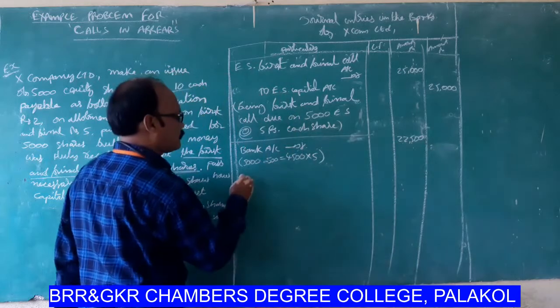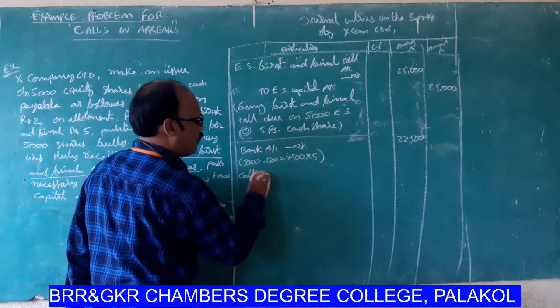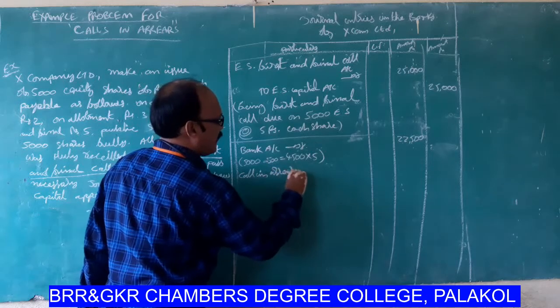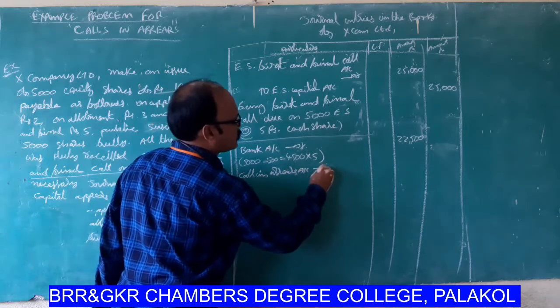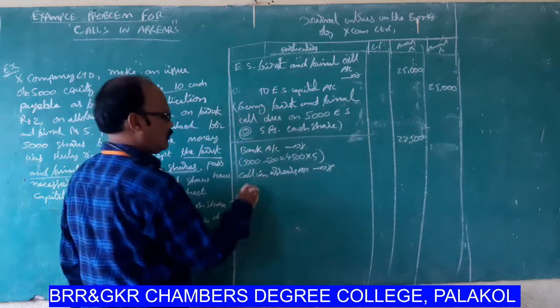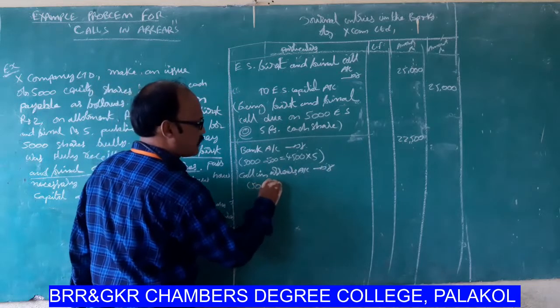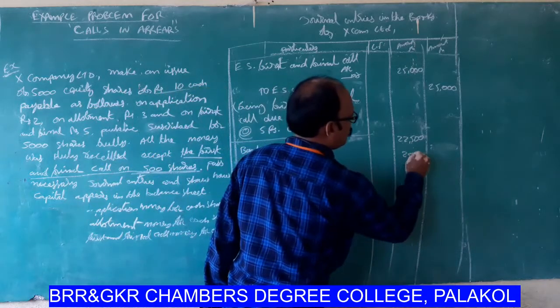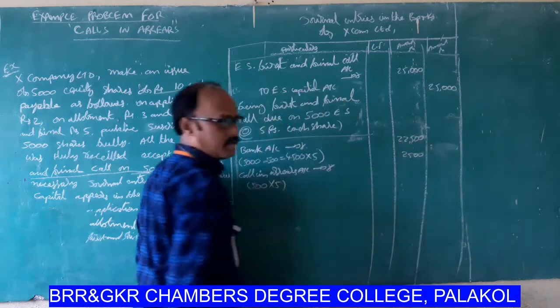Next one, calls in arrears account debtor, 500 into 5, 2,500.